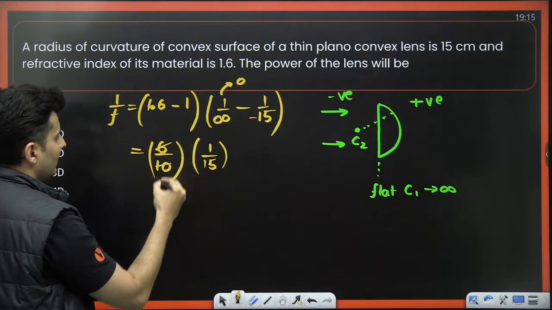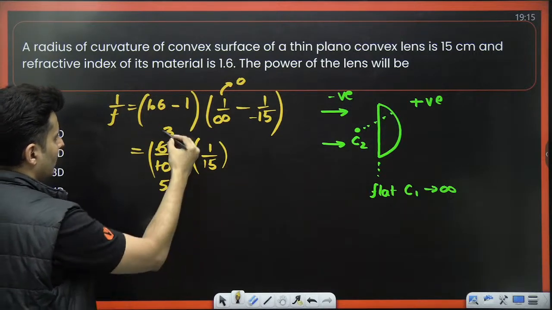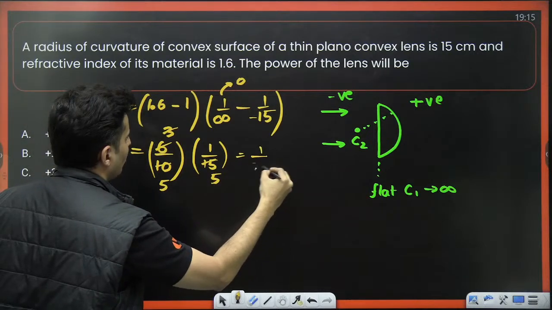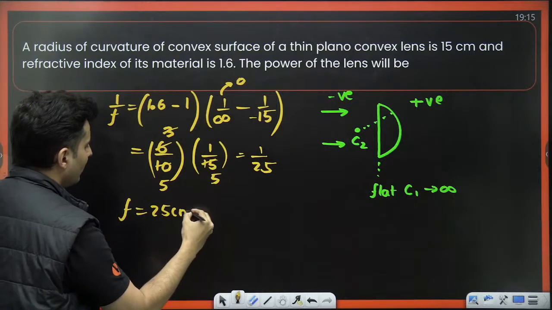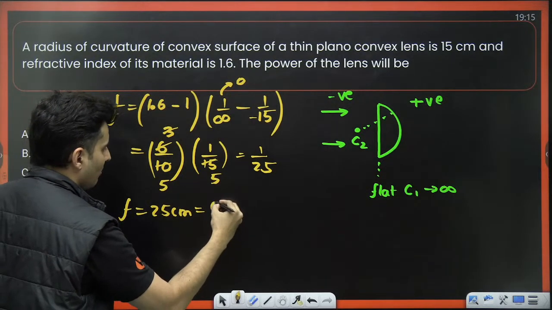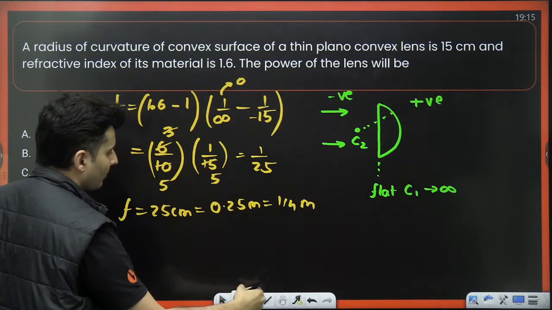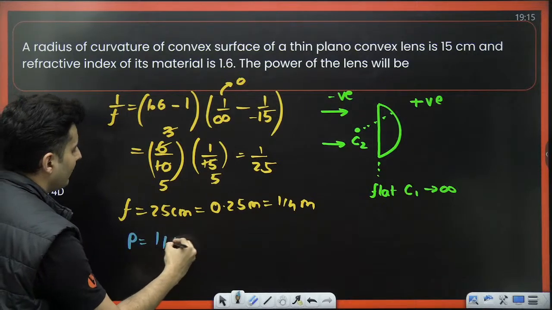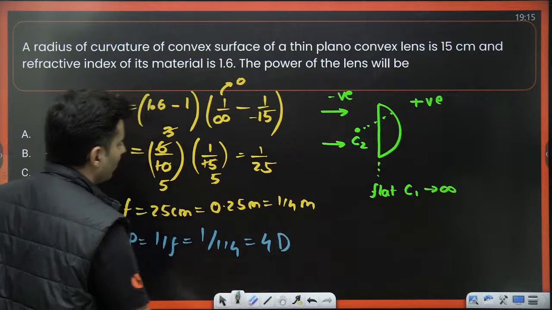This 6 cancels with this 10, giving 3 and 5. And this 3 cancels with 15, 5 times. So 5 5s are 25, correct? So focal length is 25 centimeters, which is 0.25 meters or 1 by 4 of a meter. That's not the part. You have to find the power. Power is 1 by F. So it is 1 by 1 by 4. So it is 4 diopters.